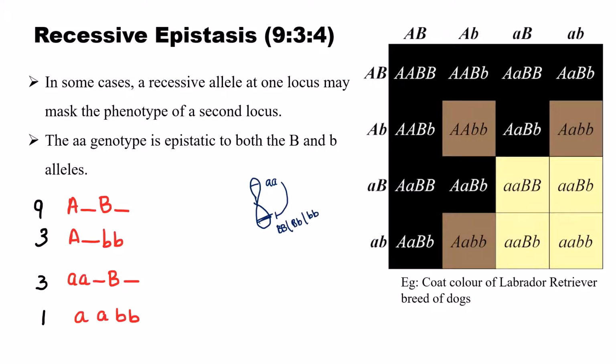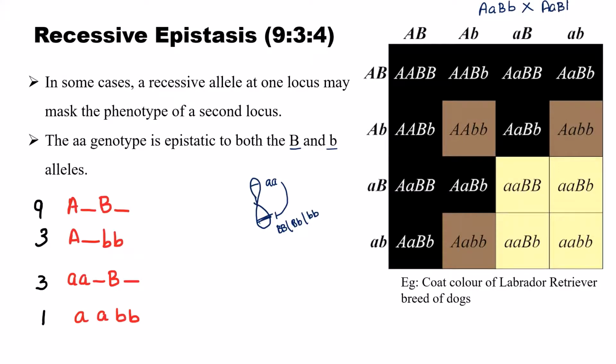Okay. Here also we are taking the genes as A and B. So the aa genotype is epistatic to both the capital B and small b alleles. Here also we are crossing capital A, small a, capital B, small b. This is the F1 hybrid. Here we are self-crossing the F1 hybrid.